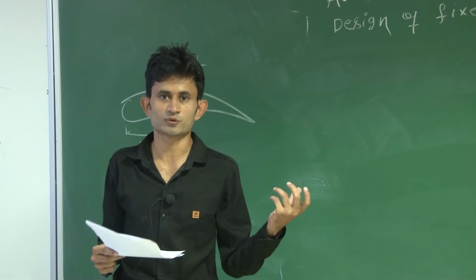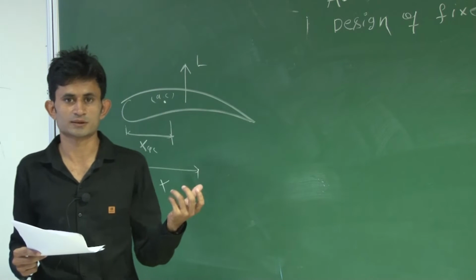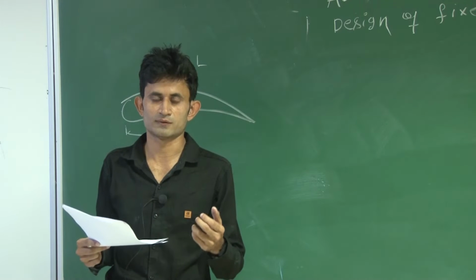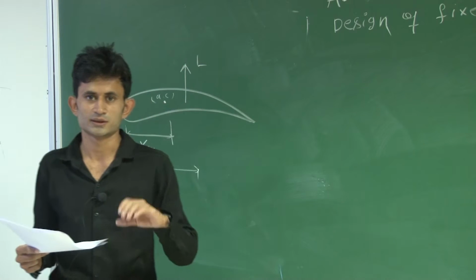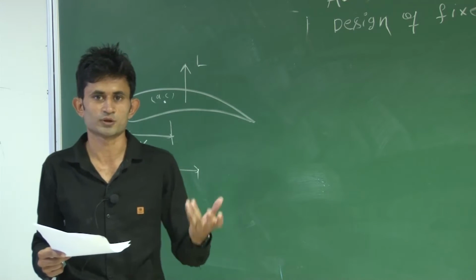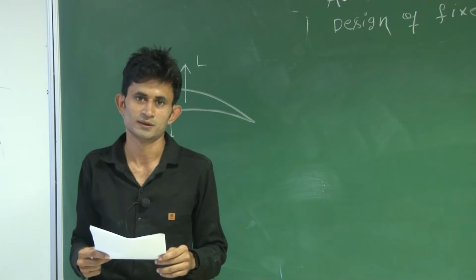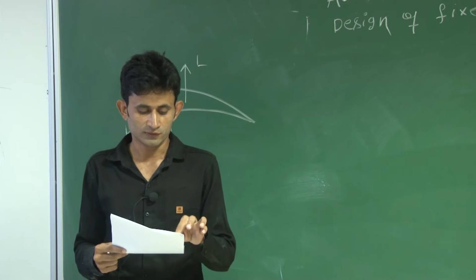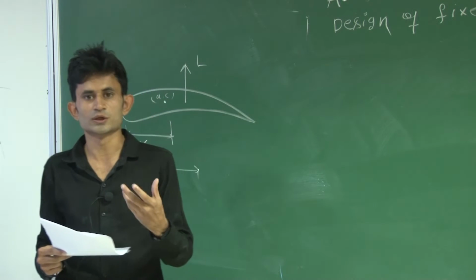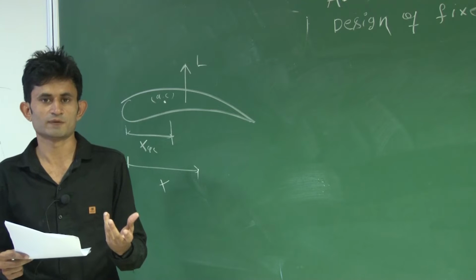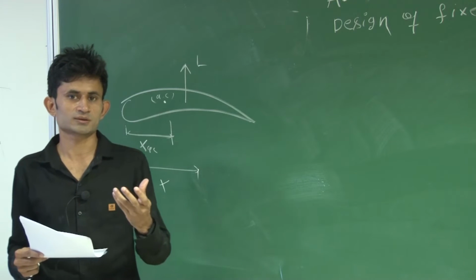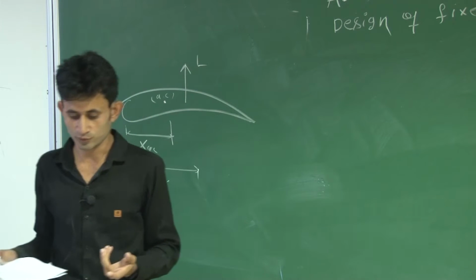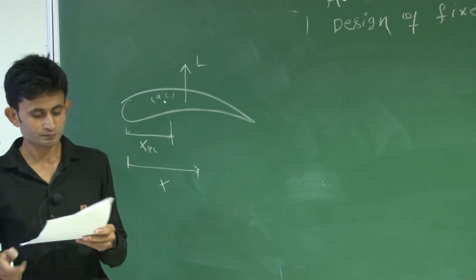Sir already told about what Cm alpha and Cm naught are, what aircraft stability is, and how Cm alpha and Cm naught play an important role in longitudinal aircraft stability. Here the question is given just to introduce what Cm alpha is. You just have to balance the moment and you will find the answer. This is a little bit tricky.